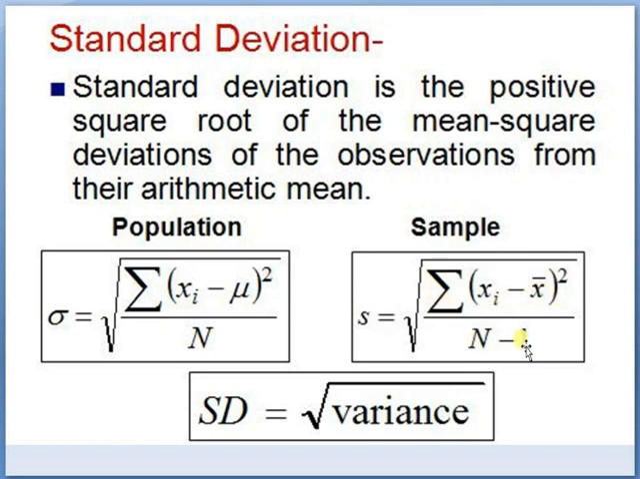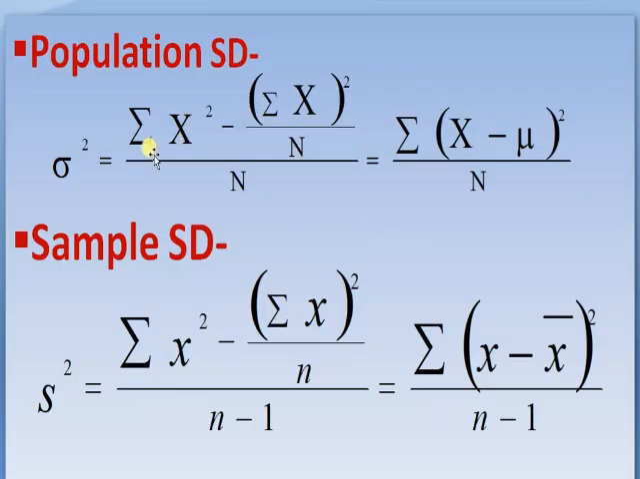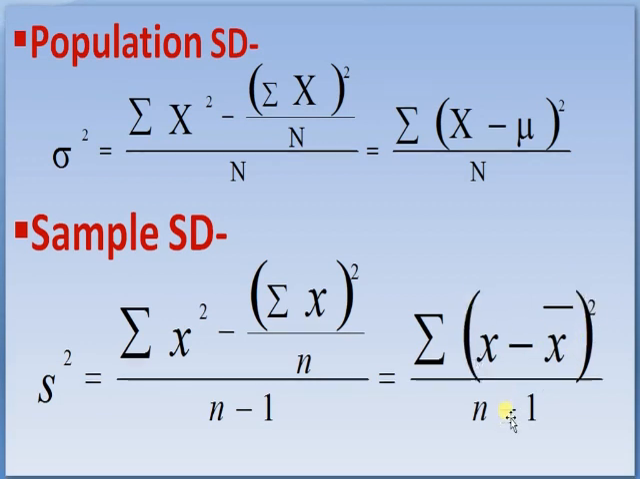Standard deviation is the positive square root of the mean square deviations of the observations from their arithmetic mean. In case of population standard deviation, sigma is equal to the square root of summation of (xi minus mu) whole square divided by n, where mu is the population mean. In case of sample observations, if observations are less than 30, s is equal to the square root of summation of (xi minus x bar) whole square upon n minus 1, where x bar is the sample mean. SD is equal to the square root of variance, or the square of SD is called the variance.